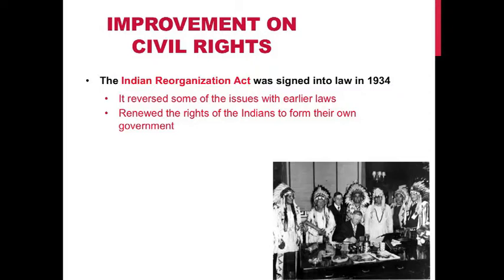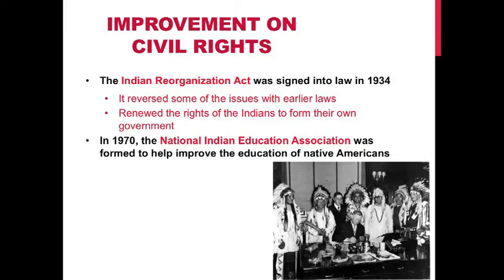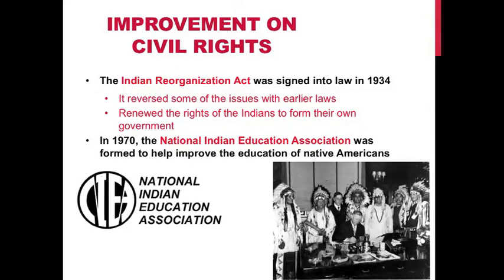And it renewed the right of Indians to form their own governments. The photo on the bottom right shows President Roosevelt signing the Indian Reorganization Act, surrounded by Native Americans. In 1970, the National Indian Education Association was formed to help improve the education of Native Americans. The bottom left photo shows the symbol of the National Indian Education Association.